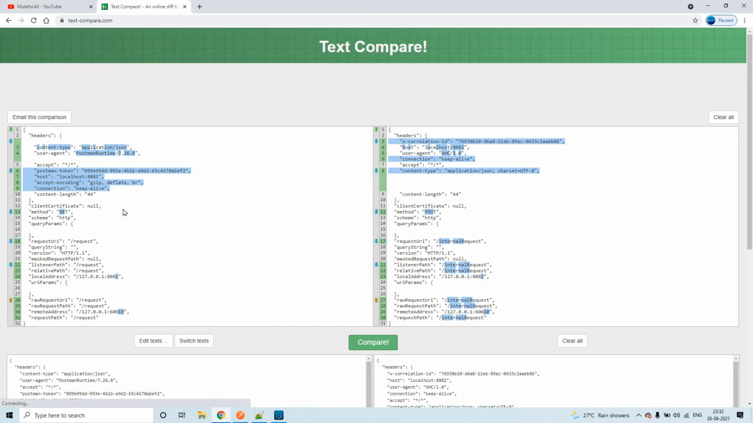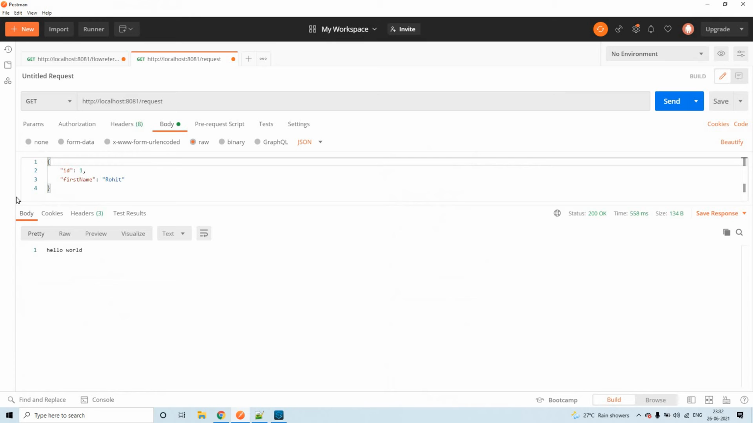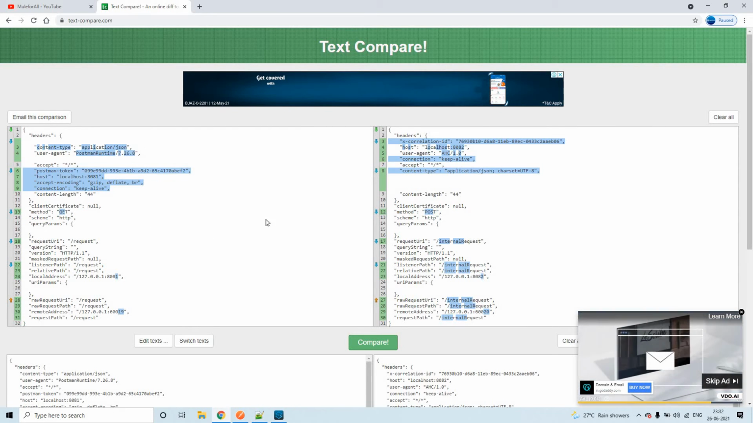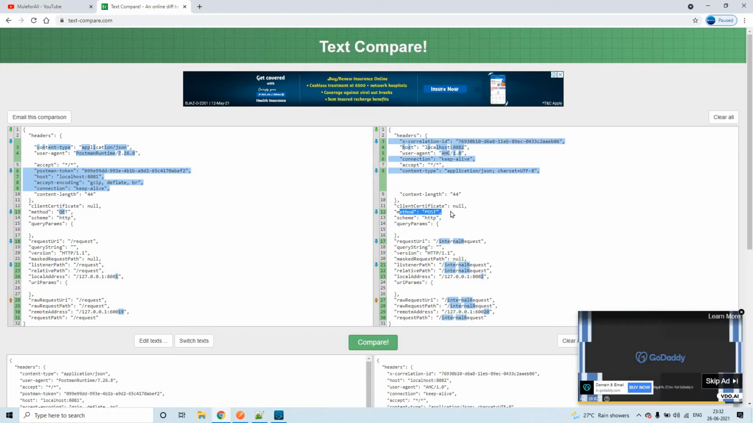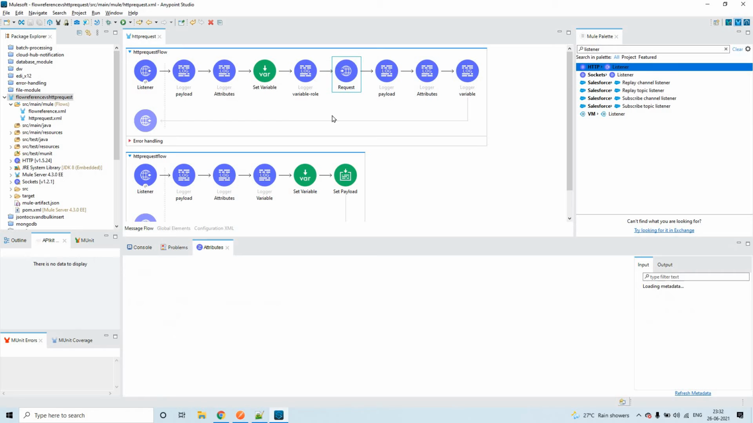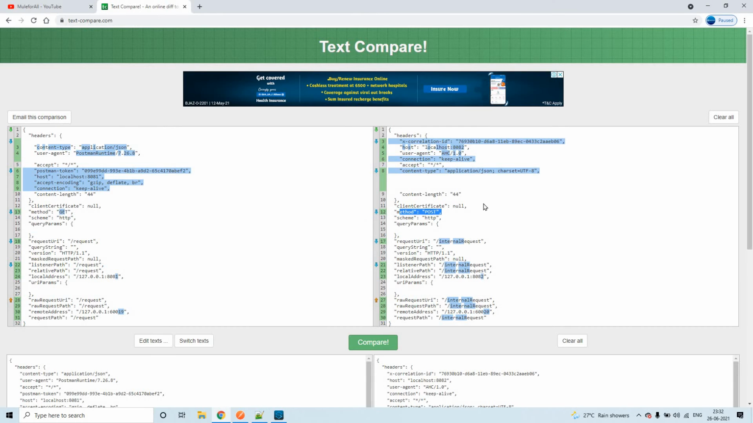See, initially we were using the get method to post this payload. It will work here, don't worry. You can use post, you can use get as well through Postman, it will work. So here it is the get method, and here it is the post method, because we have used the post method here on the request. And you'll see the difference in path as well. Where is the path?